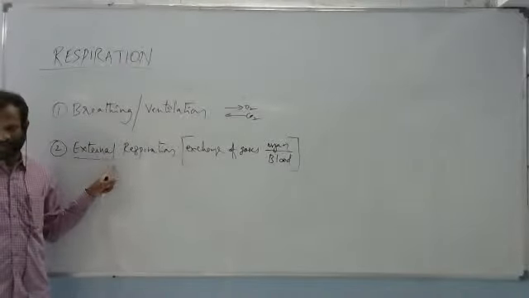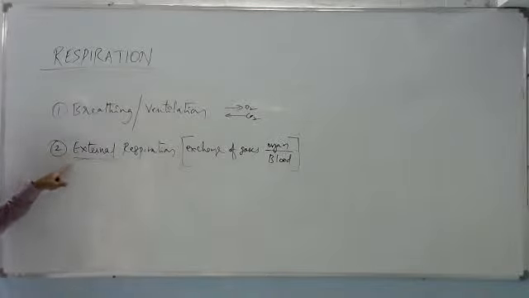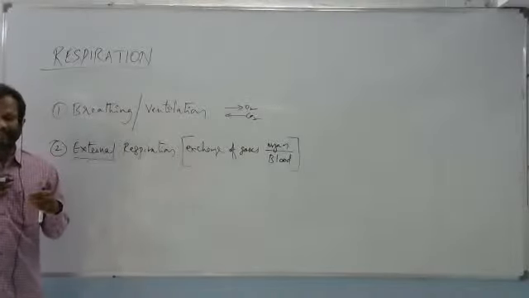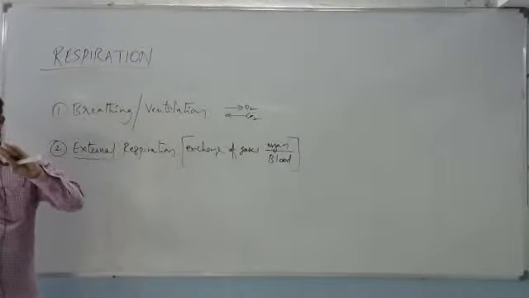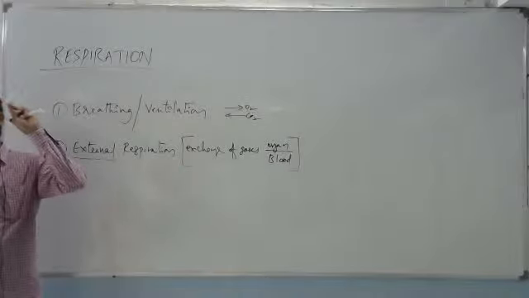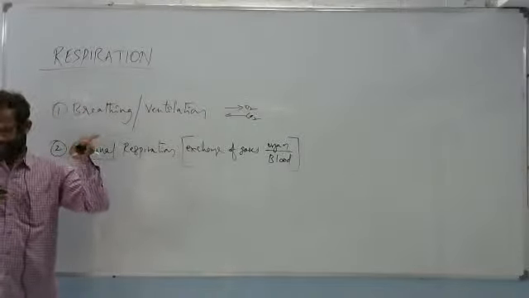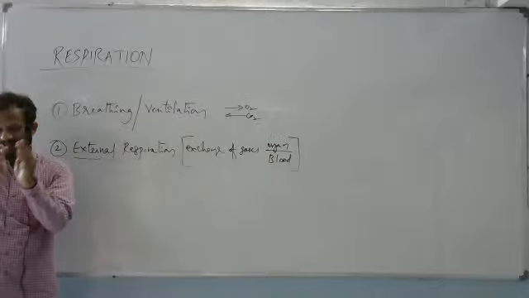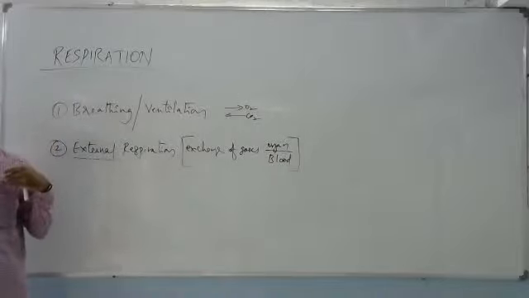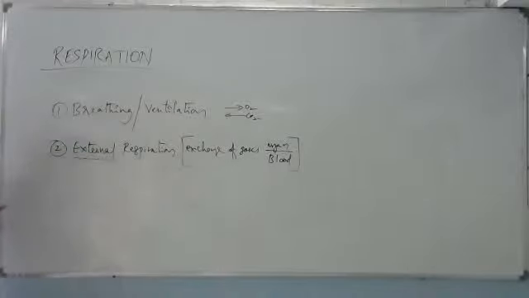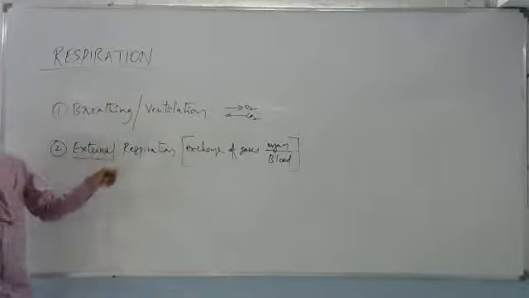Here some students will get doubt. Why do we have to use that external word for lungs? Lungs are internal organs. What type of air will reach the lungs? Without any change, whatever the proportion of gases present in the atmospheric air in the room, the same proportions will enter into the lungs. That's why inside the lungs we can see the same atmospheric air, whether it is pressure or proportions of gases. That will be the same. That's why we call that external respiration.